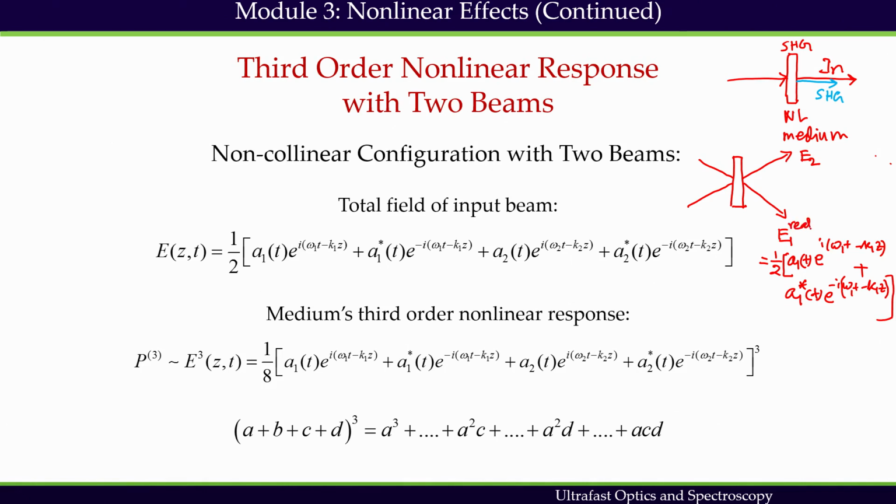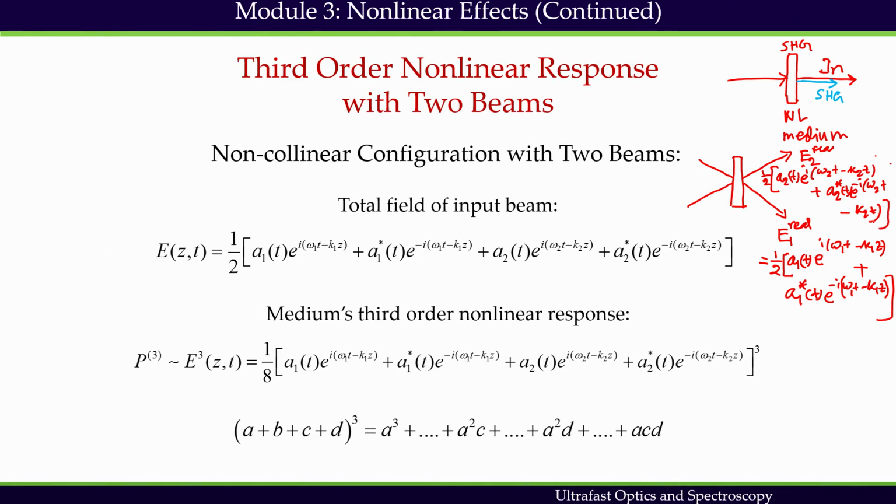This is the real field of the first beam, and similarly the real field of the second beam can be written as half of A2(t) e to the power i(omega 2 t minus k2 z) plus A2 star(t) e to the power minus i(omega 2 t minus k2 z).